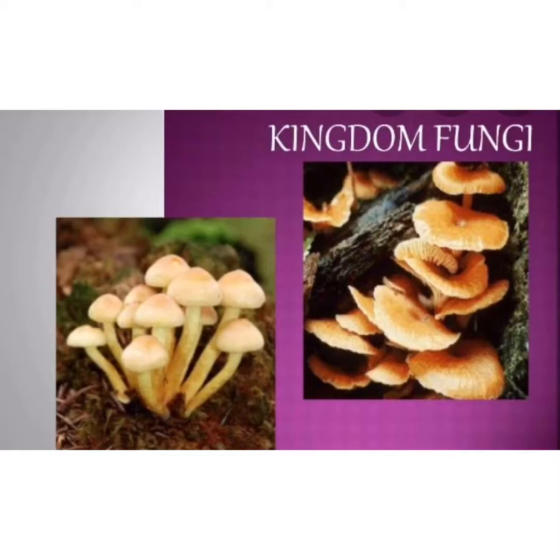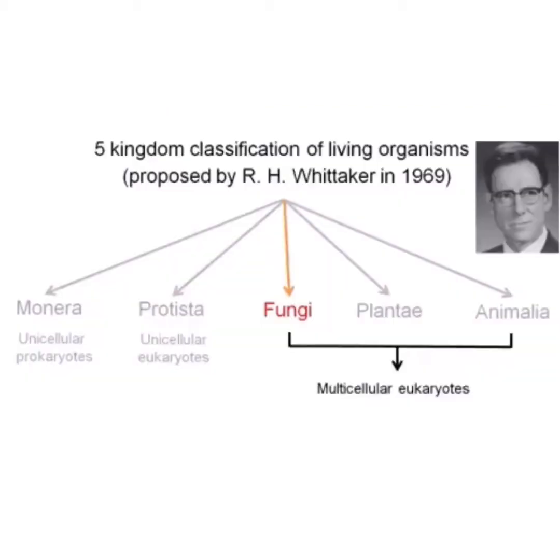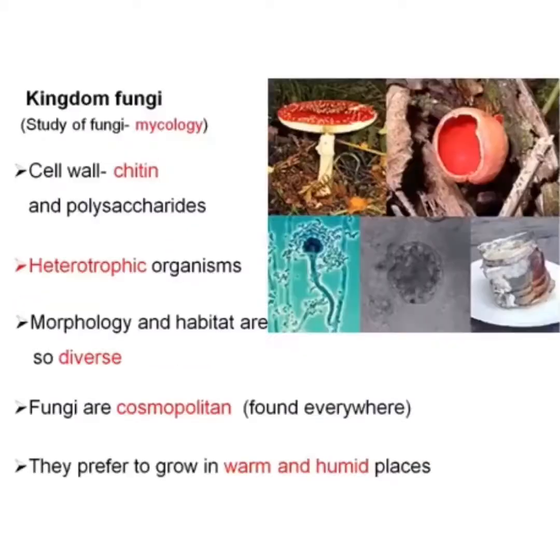Until now we have done Kingdom Monera, Kingdom Protista, and now it's Kingdom Fungi. Unlike Monerans, Kingdom Fungi contains all the eukaryotic organisms. They are multicellular. According to the five kingdom classification of living organisms proposed by R.H. Whittaker, it is the third kingdom. So it's multicellular and eukaryotic.